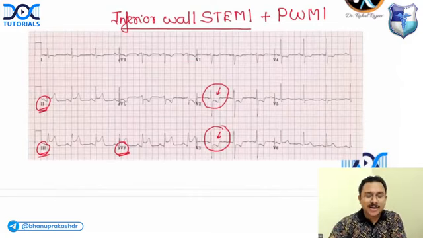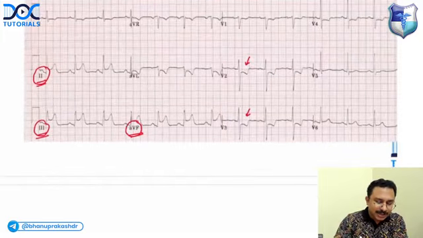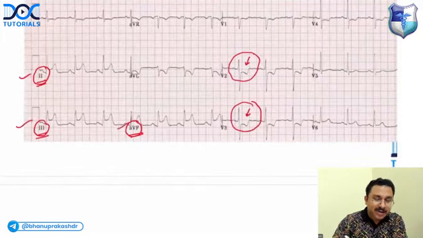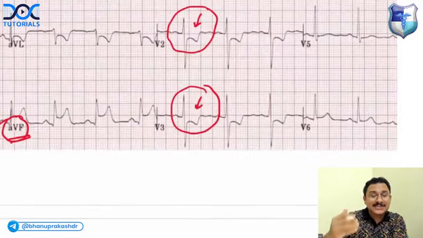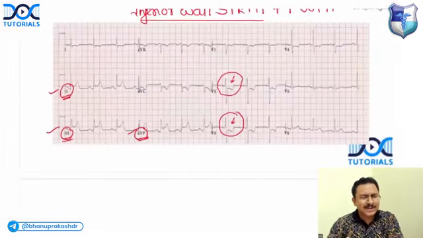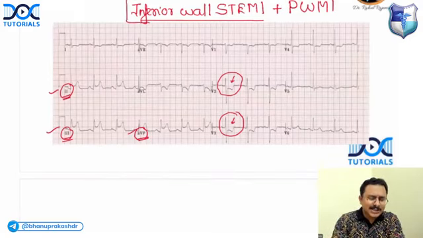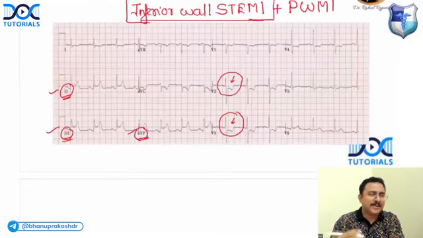So when you get a combined inferior plus posterior, you get ST elevation in 2, 3, AVF and ST depression in V2 and V3. Even if you do not know that, it is fine. I'm just testing whether you know it or not. For you, I think in exams, they'll only ask inferior wall ST elevation MI. I just asked it as an additional point.